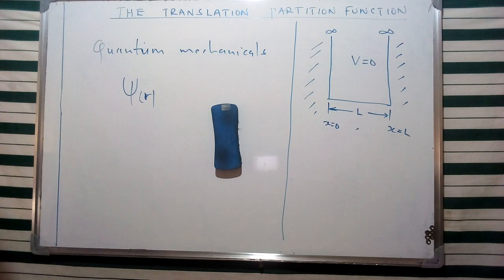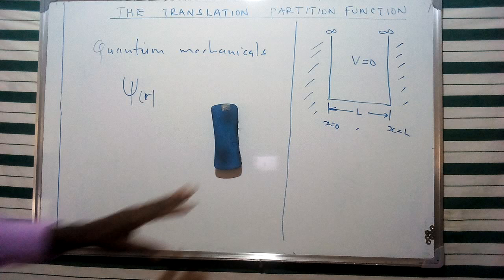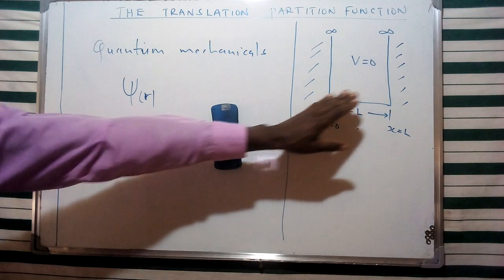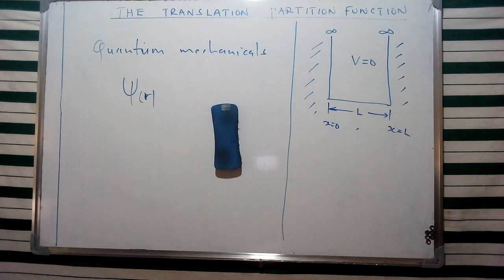And we had used Schrodinger's equation to find the way of representing the energy of this particle in a box. This is the particle translating within these boundaries, for which we had given some conditions in trying to describe the allowed energy.